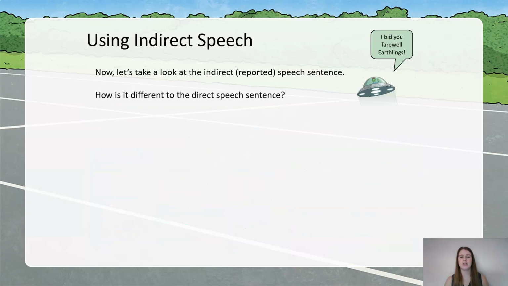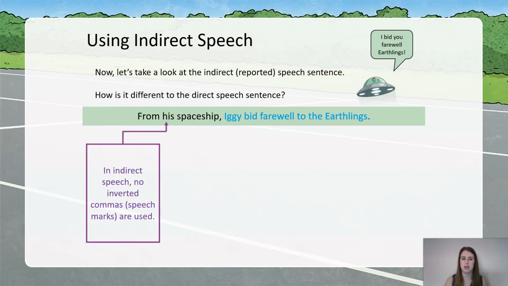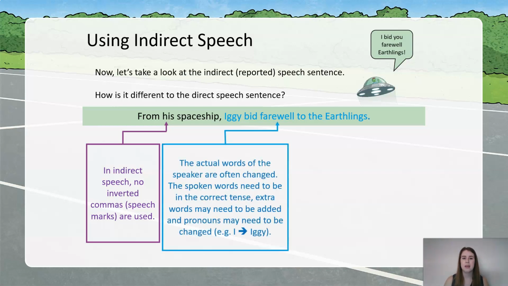So let's take a look at some of the reported speech sentences. Okay, so how is it different in a speech sentence? So here we've got, from his spaceship, Iggy bid farewell to the earthlings. So here what we've done is we now have the indirect speech. Okay, so there's no inverted commas. We don't have our speech marks when it is a reported sentence. And here we have the actual words, but you might notice that we've changed the order a little bit because it has to be in the correct tense.